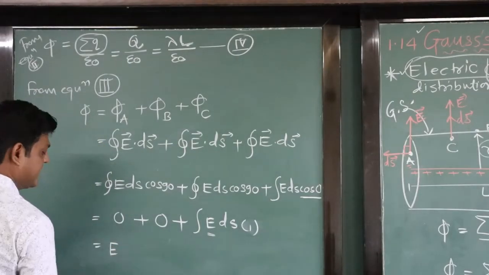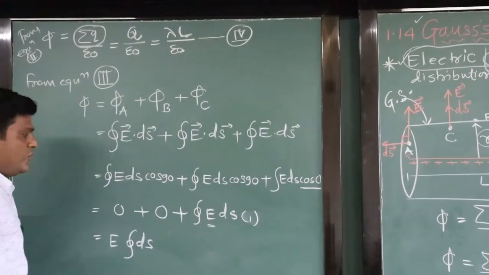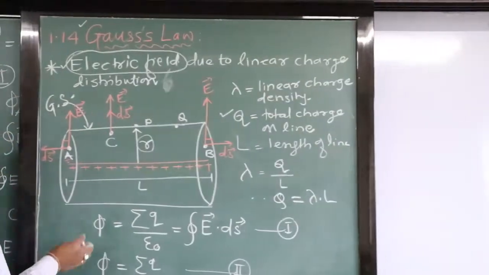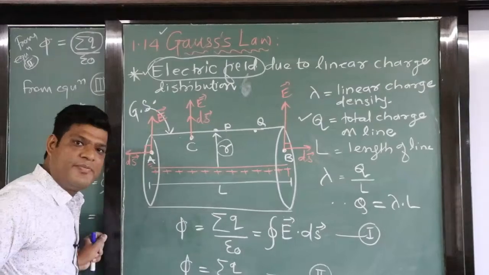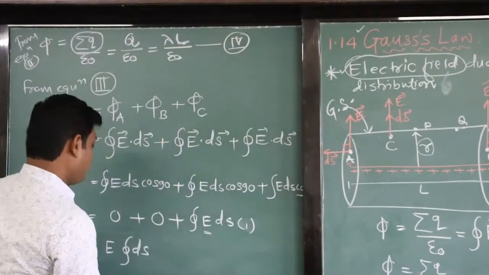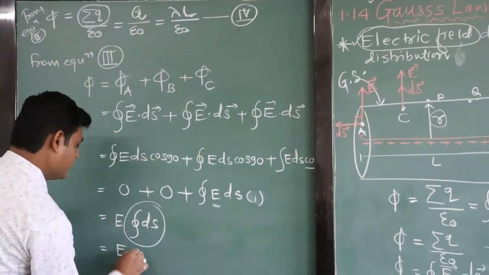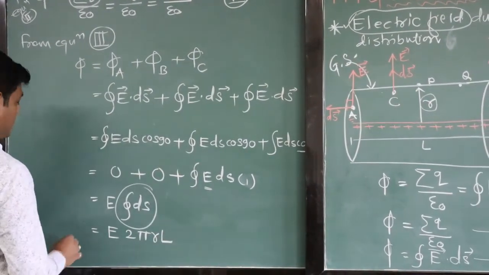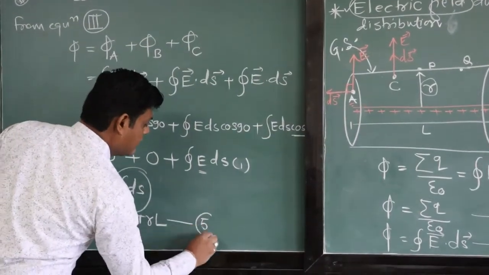So E remains as it is, closed integration of ds. So what is the ds? If we add the curved surface like this, you will get total surface area of the cylinder. So you will write E remains as it is and integration of ds becomes 2 pi r l. So this is your flux, equation number 5 we can write.